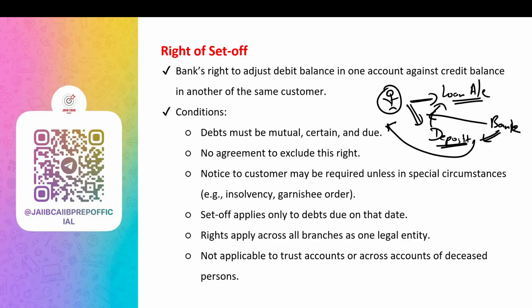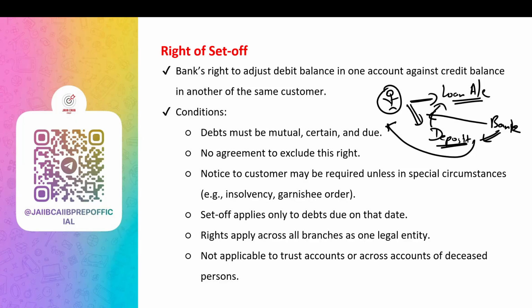What are the conditions for set off? Number one, it can be based on law or agreement between you and the bank. The bank should normally inform you before using set off unless it is automatic. There must be no agreement that removes the bank's right of set off. The bank and you must owe each other a definite, certain amount. The bank cannot use set off for unknown or future liabilities like guarantees not yet triggered. If the account is under a trust, the bank cannot use set off against your own loan. Keep that in mind. And the bank cannot mix your account with an account of a deceased person for set off.